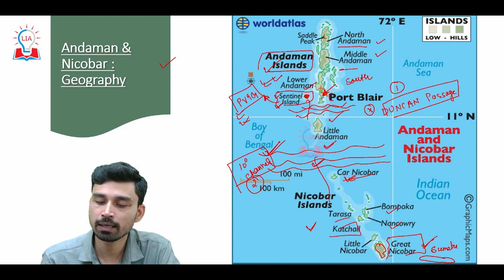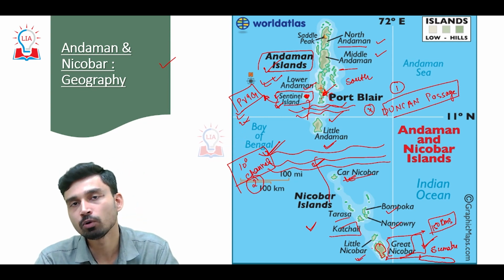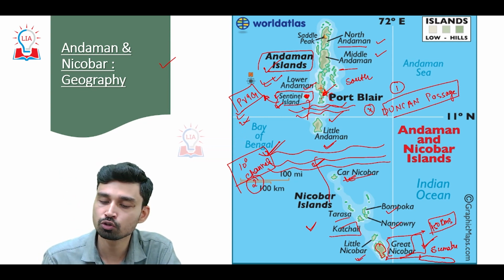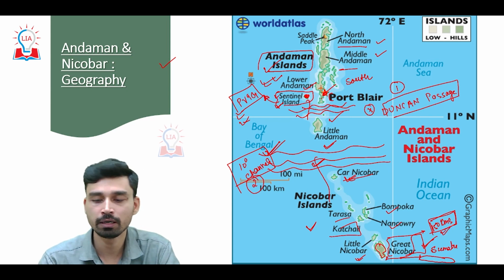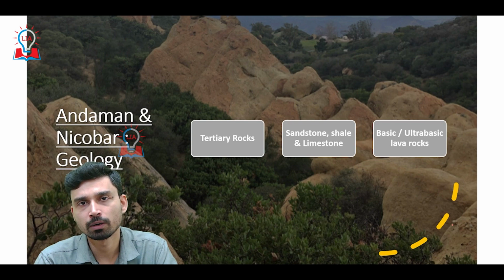And actually, the distance between Great Nicobar and Sumatra is only 150 kilometers. That means the closest distance between India and Indonesia can also be considered to be 150 kilometers. So that is all about the brief geography of Andaman Nicobar.